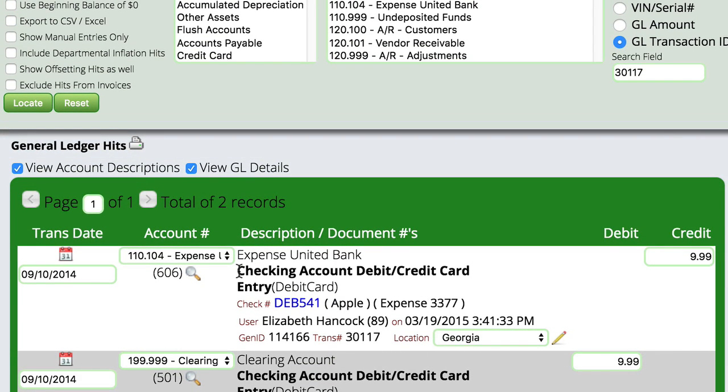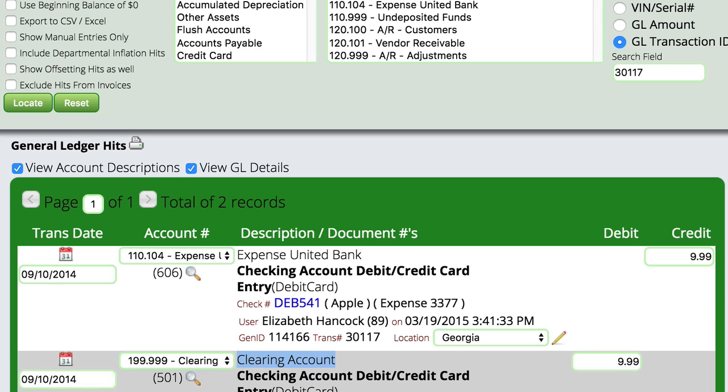And looking at this, I can see that this is dealing with the bank, and I can see that the description on it says checking account, debit, credit card. So this was an entry that was actually put into the checkbook, and the clearing account was chosen as the offsetting entry. Well, that really doesn't make any sense at all unless the entry were put in here because of depositing money into a credit card account, for example, to pay off a credit card debt or something similar.